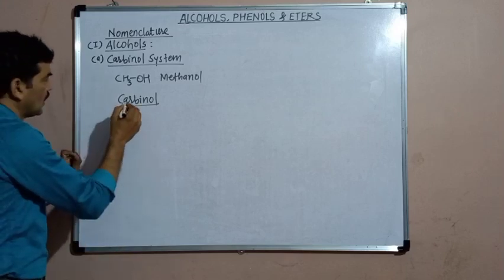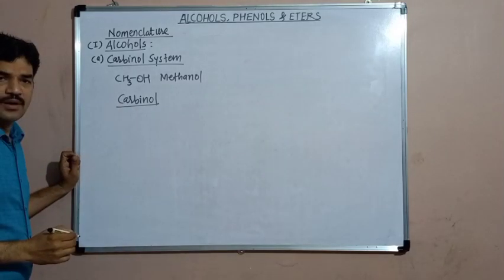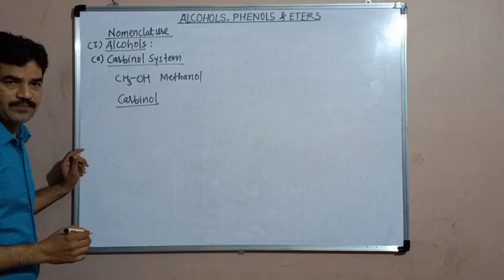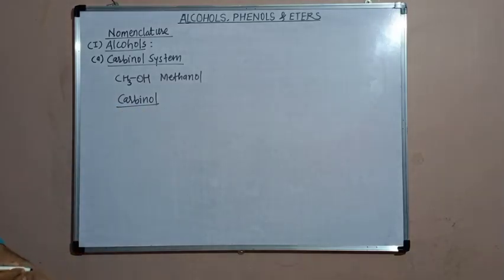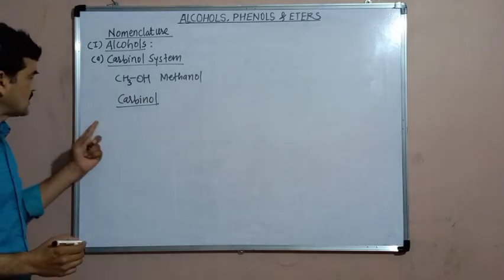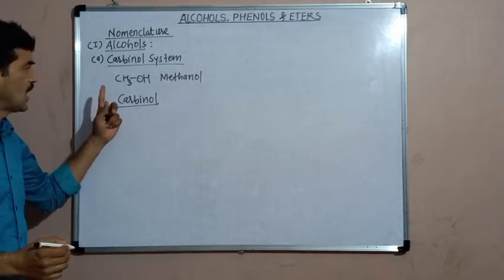And the other members of the alcohol series are considered as derivatives of this carbinol.